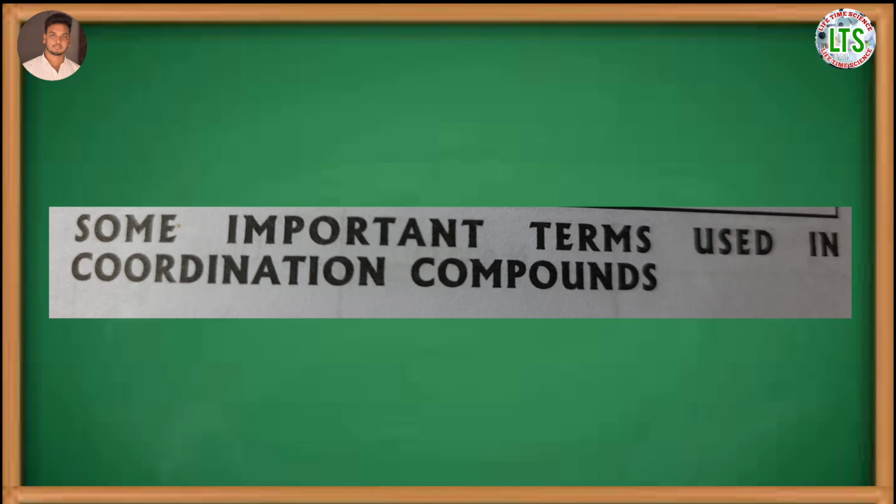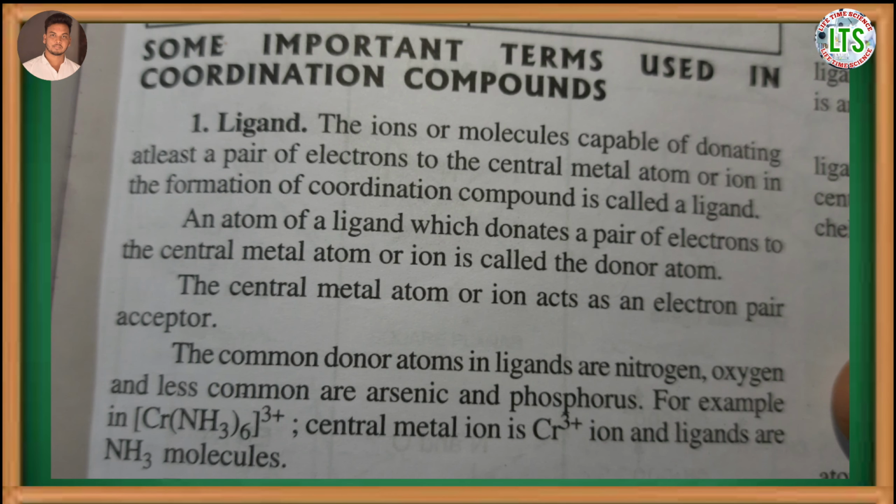Now we will study about the important terms of coordination compounds. The most important term is ligand. Point to point student. Remember, point to point note making is very important. So I am giving you the most important points.